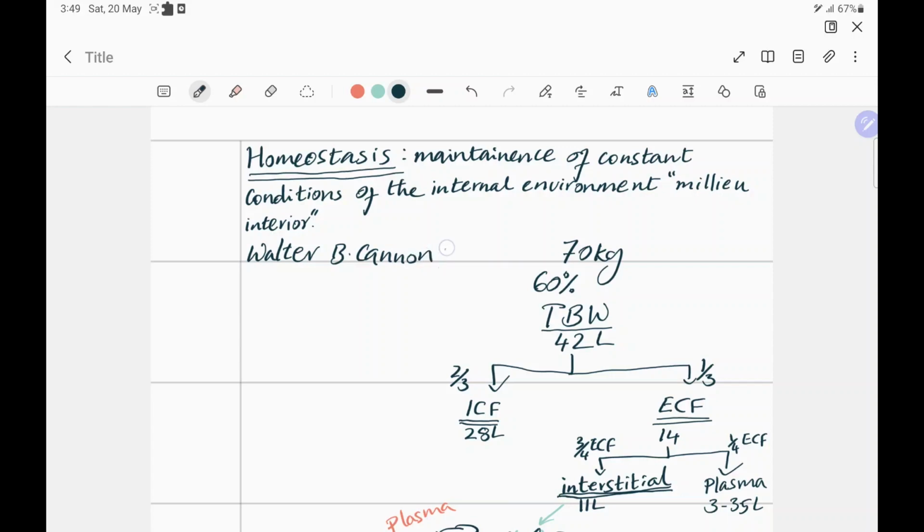In 1929. And the term milieu interior, which is the internal environment that bathes your cells, was coined by a French physiologist called Claude Bernard. And this was done much longer in the past, in 1865.